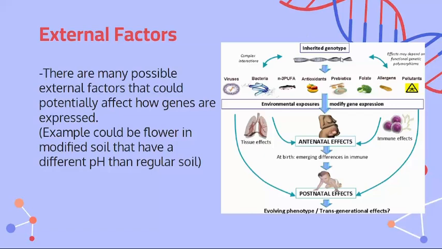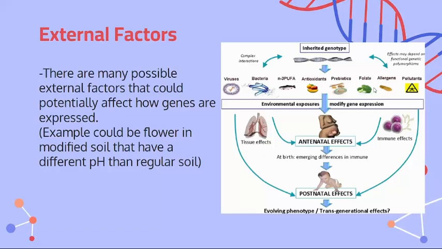On the right, we have the inherited genotypes, and then you could have all of these effects: viruses, bacteria, antioxidants, prebiotics, folate, allergens, and pollutants.